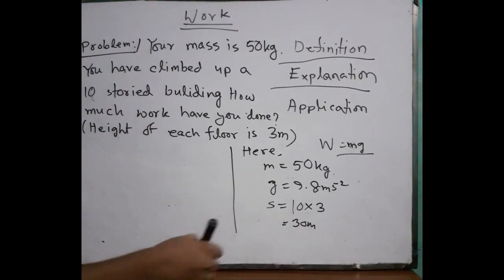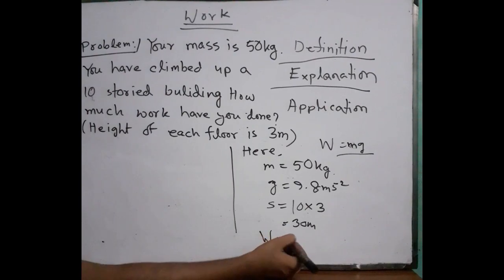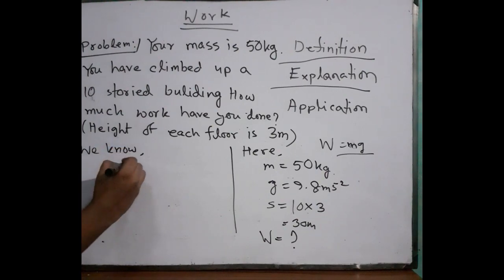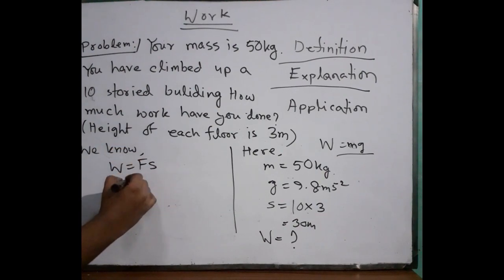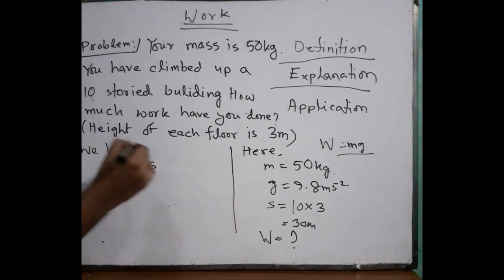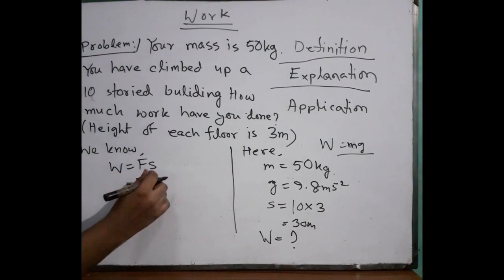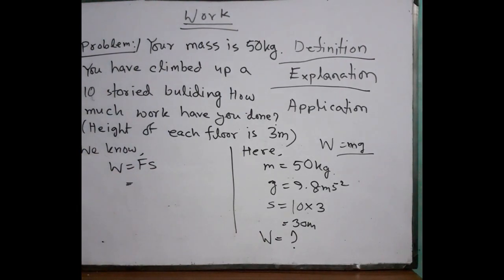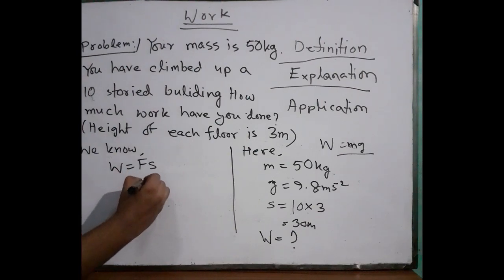Also, we have not work and we need to calculate it. So we know W equal to Fs, but here is nothing about F, but we know that F equals mg, right? I have already told you that if he is climbing, that means he is applying force, that means it is weight, and we know the weight is mg.